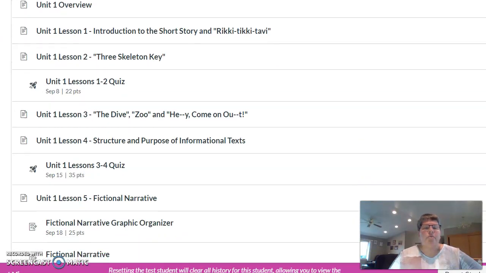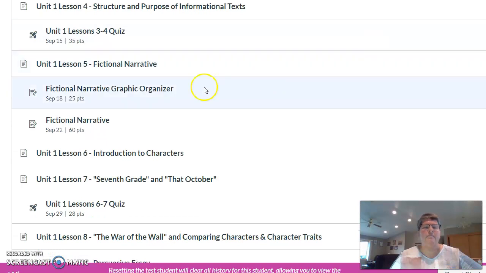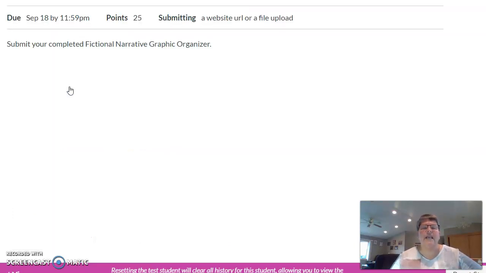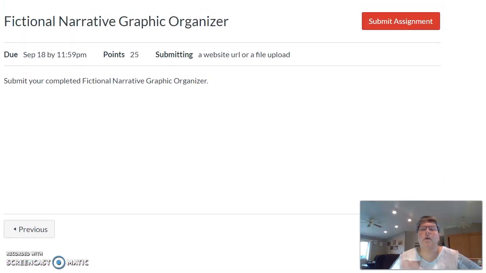And I want to show you, these are quizzes. They have the little rocket next to them and they're indented. That lets you know it's something that you have to turn in. But here's something else that has to be turned in because it's indented, but it has a different icon. This is an assignment. To turn in an assignment, you open it up, and what you're going to see at the top, I have to be able to move my screen here first. There we go. You're going to click Submit Assignment.